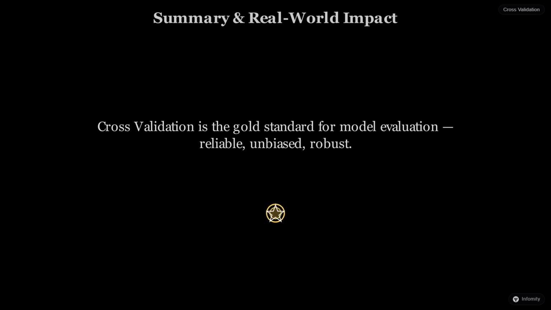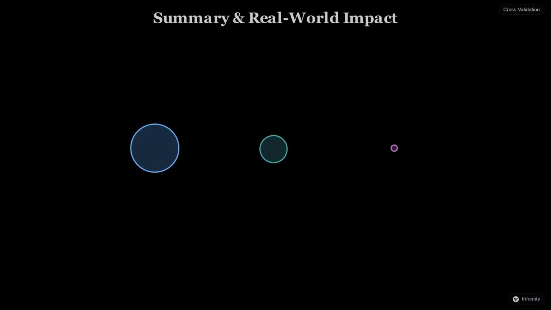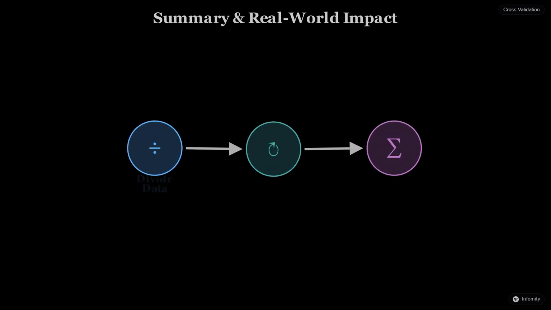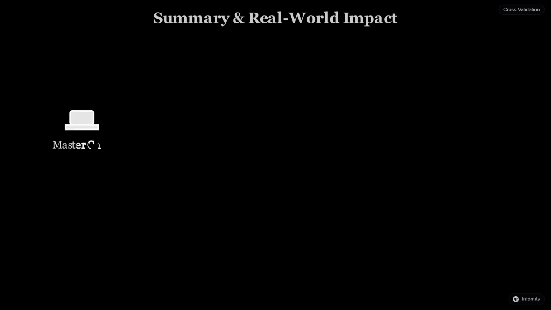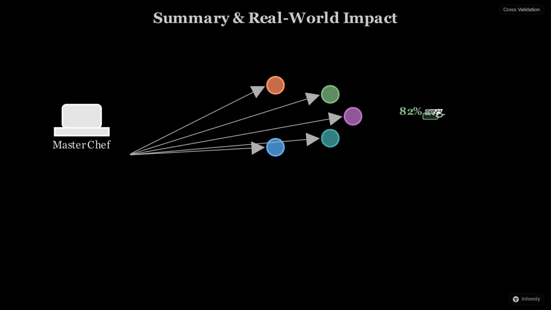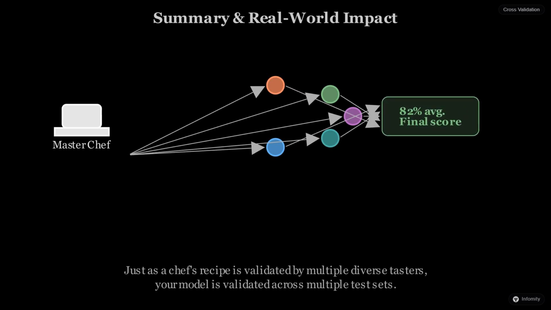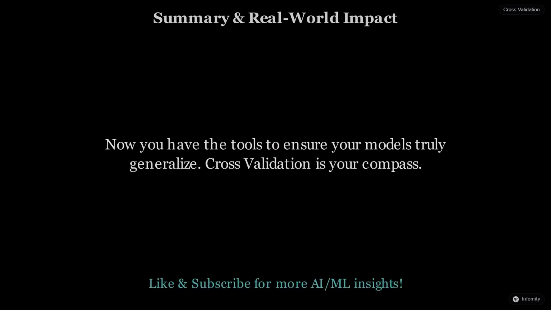In summary, cross-validation is the gold standard for model evaluation. By dividing, rotating, and averaging our results, we move past the uncertainty of a single test split. Just as a chef uses multiple tasting panels to perfect a recipe, we build models ready for the real world. Now you have the tools to ensure your models truly generalize.